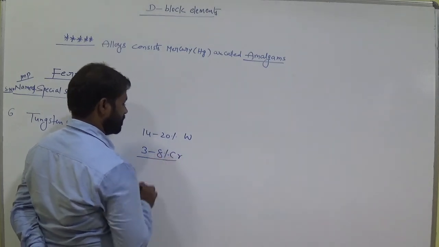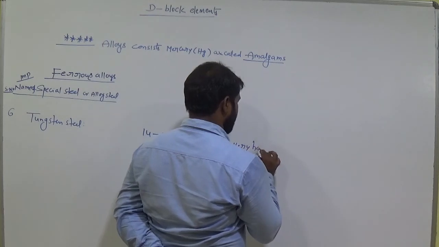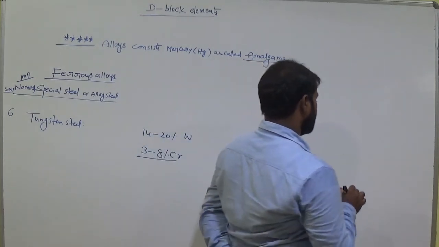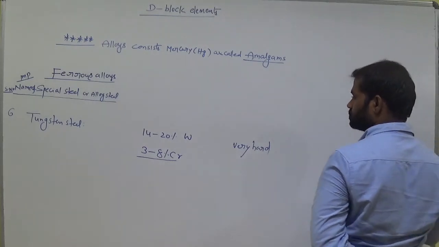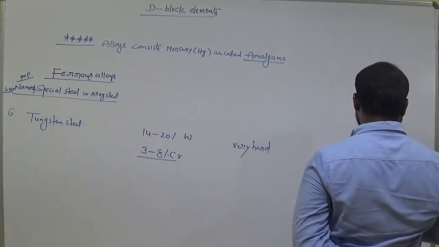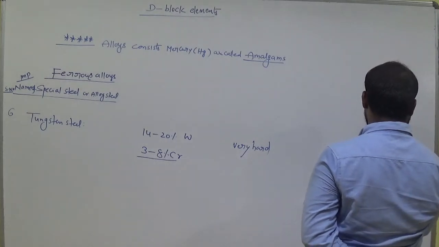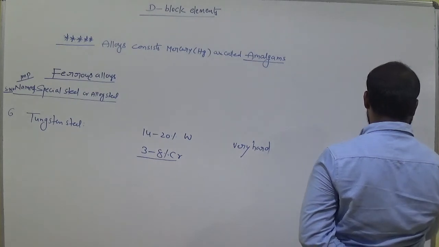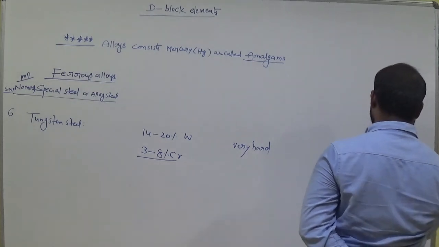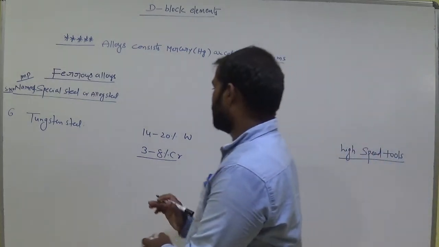Okay, so this property is very hard. And what is the use? We can prepare high speed tools by using this tungsten steel. Very hard, high speed tools we can prepare by using this tungsten steel.